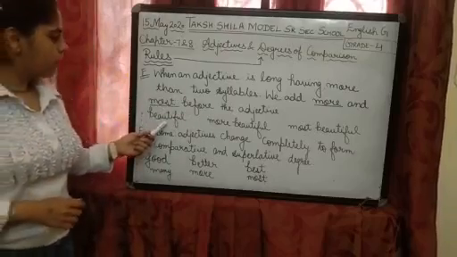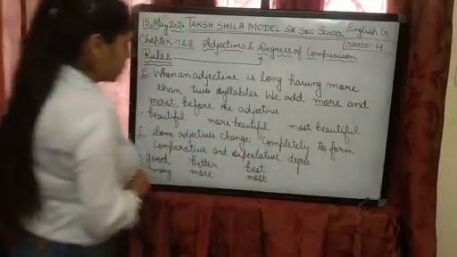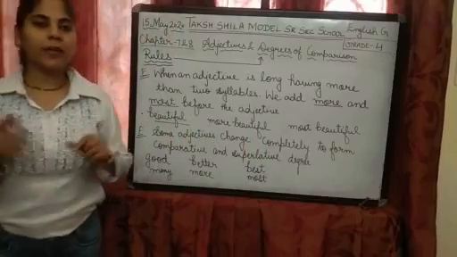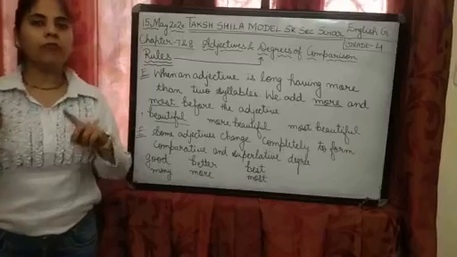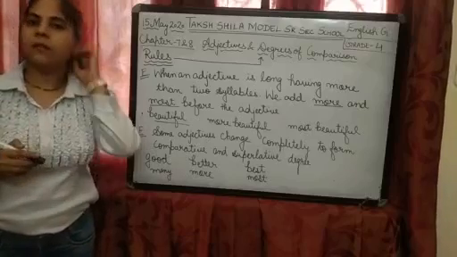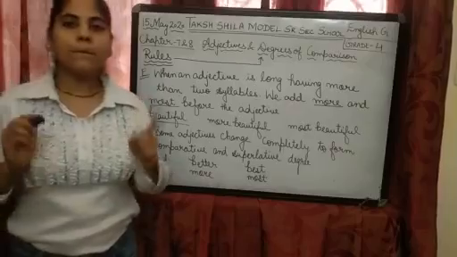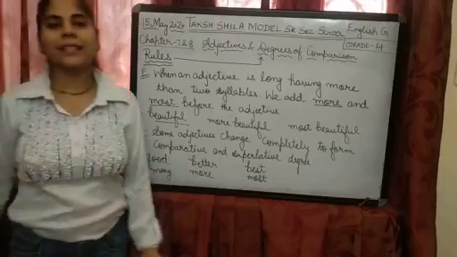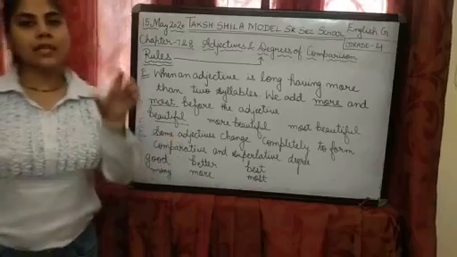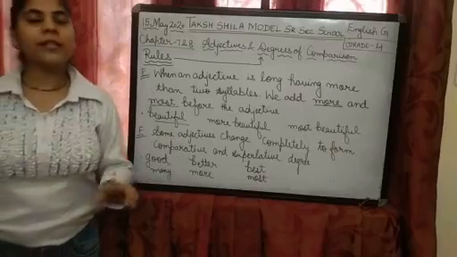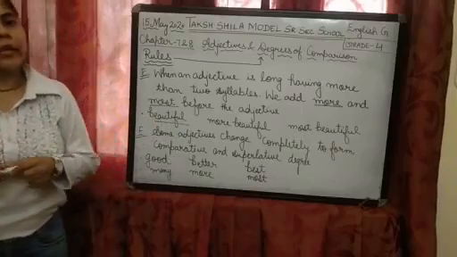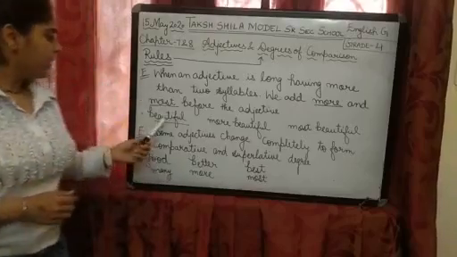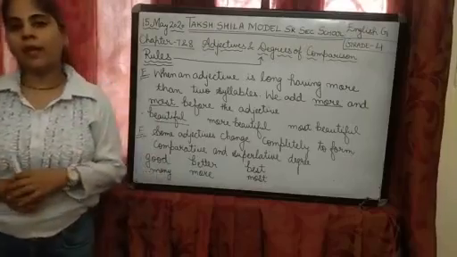For example, beautiful, more beautiful, most beautiful. So children, you can see that beautiful, right? Beauty, 1 syllable, full, 2 syllables. It means the word beautiful has 2 syllable sounds. Or in simple words, you can say that when a word is long, for long words we do not add ER or EST. We add more and most. Right? Okay.